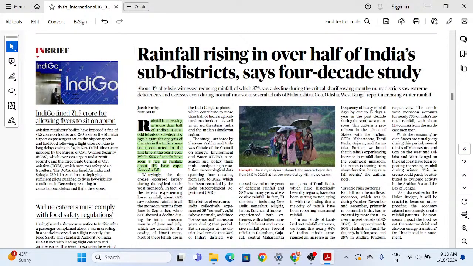In fact, of the tehsils which experience lower rainfall, about 68% saw reduced rainfall in all the monsoon months, while 80% showed a decline during the initial months of June and July, which are crucial for the sowing of Kharif crops. Most of the tehsils are in Indo-Gangetic plains, which contribute to more than half of India's agriculture production, as well as in northeastern India and the Himalayan region. I hope this point is clear to everybody.